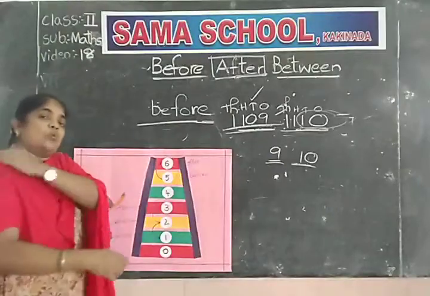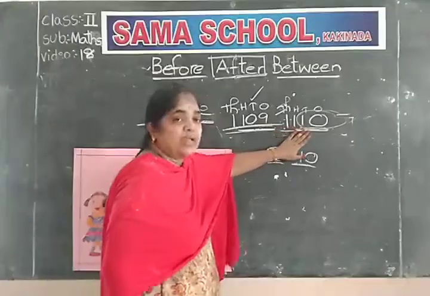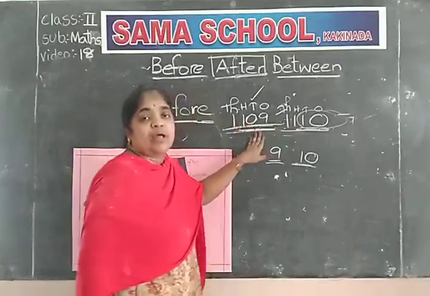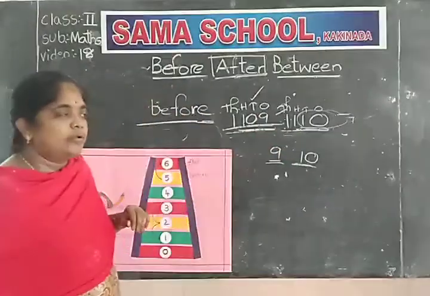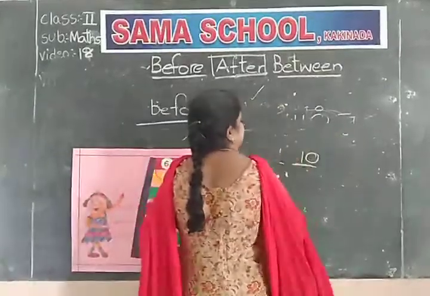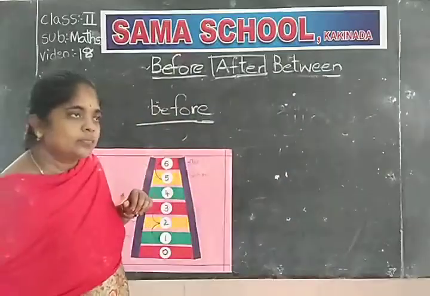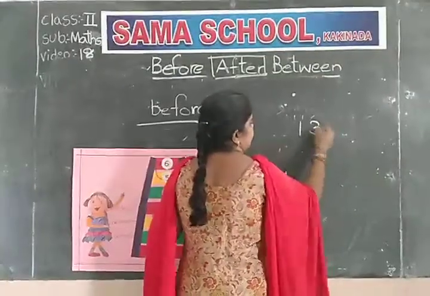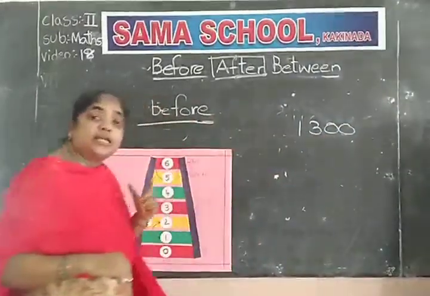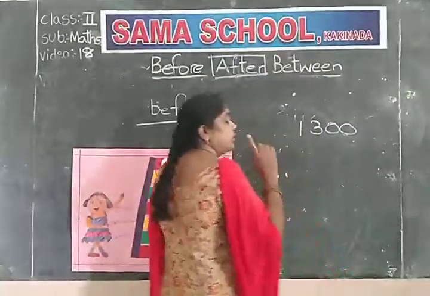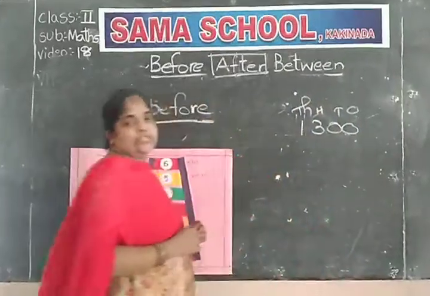What is this number? 1109. What comes before 1110? 1109 will come before 1110. Are you clear, children? See. Okay. Already for 300 we wrote. For 300 we wrote. Just here we are adding only the 1000 place. Once you observe here we are adding only the 1000 place. Okay.